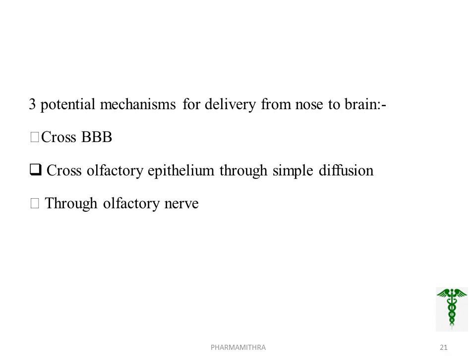The three potential mechanisms for delivery from nose to brain are: first, the drug that reaches the systemic circulation may subsequently cross the blood-brain barrier. So we want to consider whether the drug needs to cross the blood-brain barrier or not. Second, substances may cross the olfactory epithelium through simple diffusion, so it passes the nerve to the CNS and gains entry to the lamina propria.